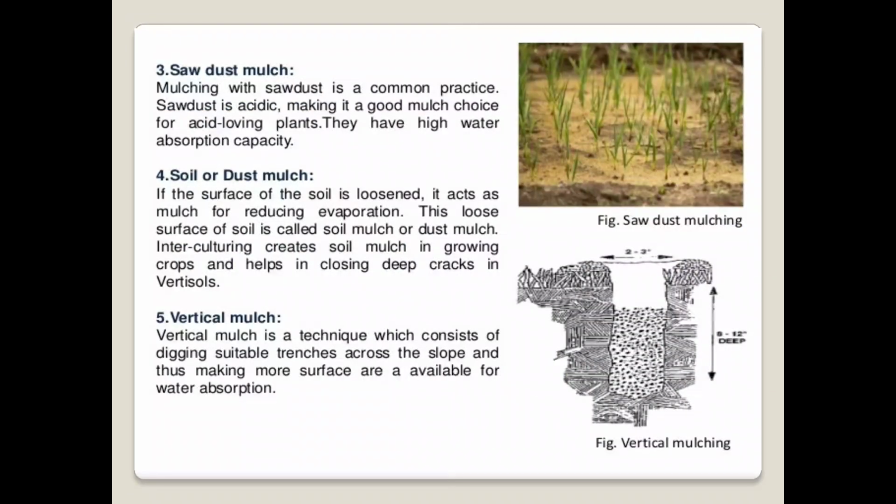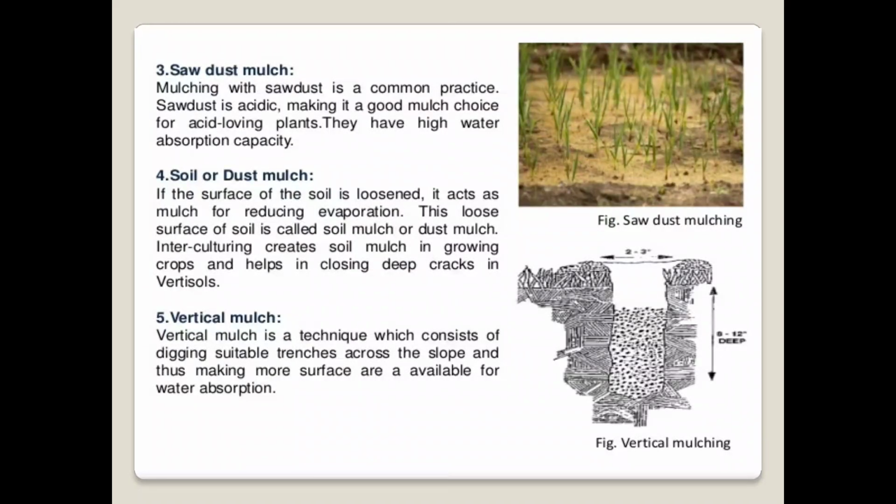The third type of mulch is the sawdust mulch. Mulching with sawdust is a common practice. Particularly, sawdust is acidic in nature, which makes it a good mulch choice for acid loving plants. Sawdust mulch has a high water absorption capacity, so it absorbs higher water content than the other types of mulches.